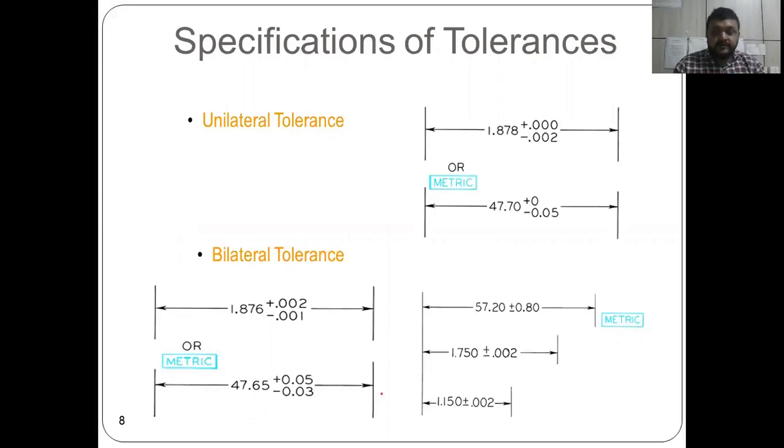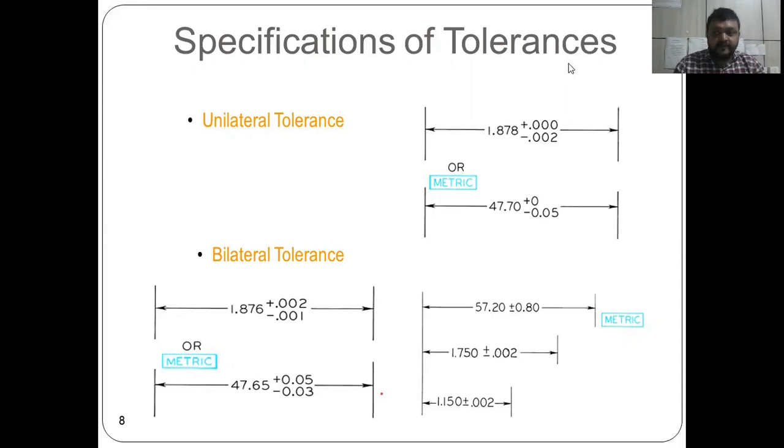Now here you have to see specific tolerance. So normally we have two types of tolerance system: unilateral tolerance system and bilateral tolerance system. In the unilateral tolerance system, we have to provide the tolerance in one direction only, whether it is upper or lower.